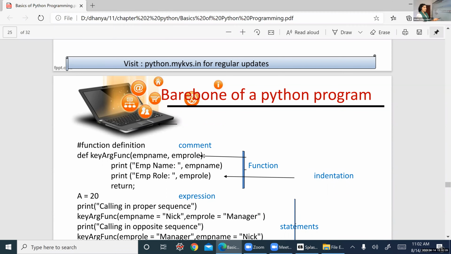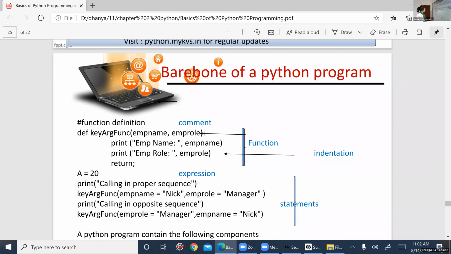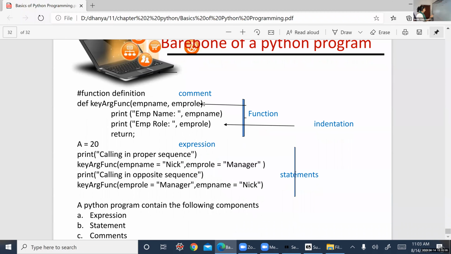Just see the English meaning of variable. It varies, isn't it? Constant means it's constant, the value won't be changed. Variable means the value changes. That is why the name came as variable. The same way in math you have variables.